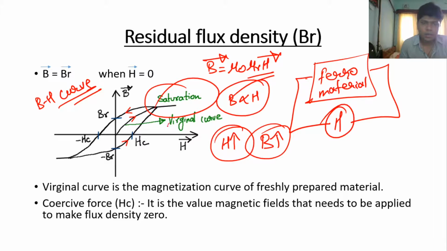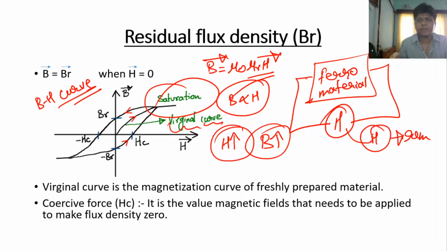So here, what does the virgin curve mean? The virgin curve is the magnetization curve of a freshly prepared material. In this case, with an increase in the external magnetic field, the magnetic flux density of the material will also increase, and after some time the magnetization of the material will go into the saturation region. What happens when the external magnetic field is removed from the material?